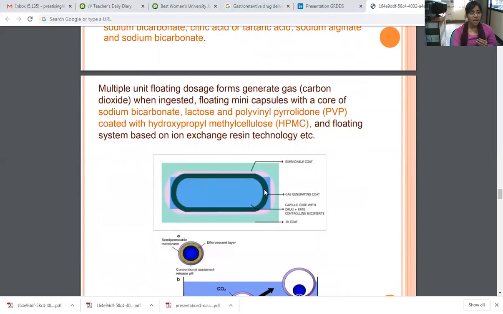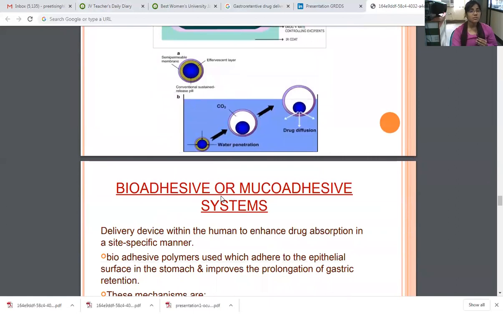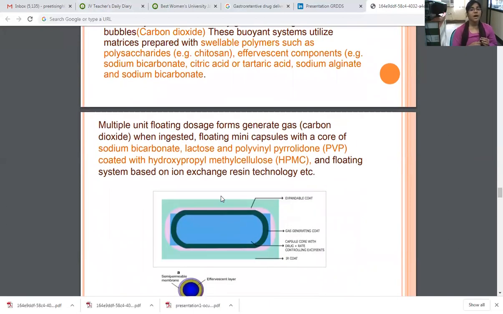This is the mechanism of the floating drug delivery system. This system is very important for floating, and with this system bioavailability is greatly enhanced. So overall, this session is completed.